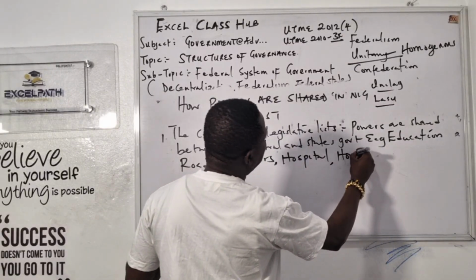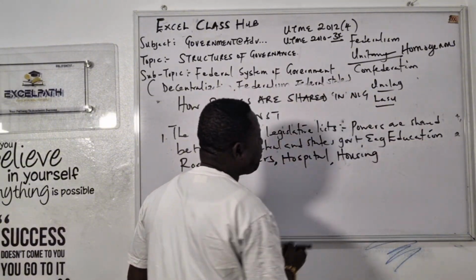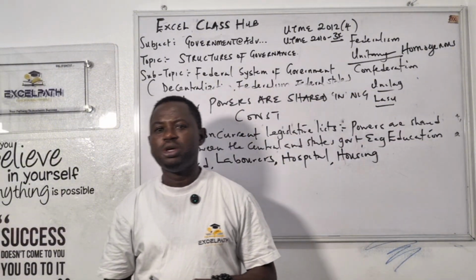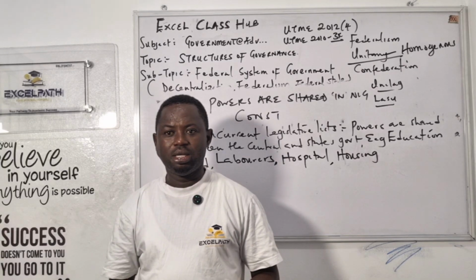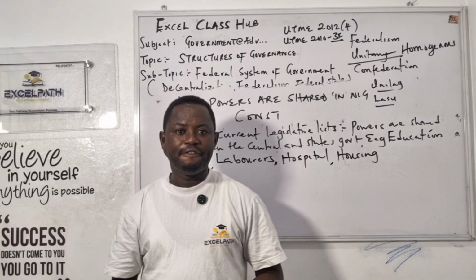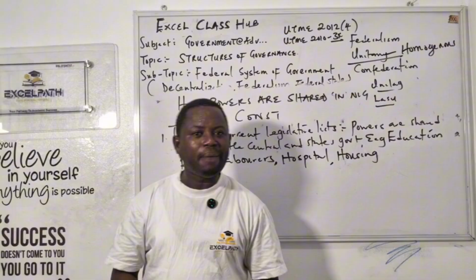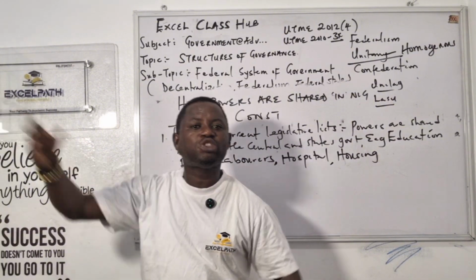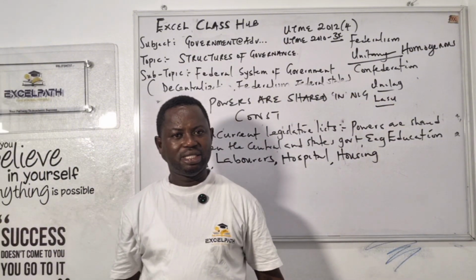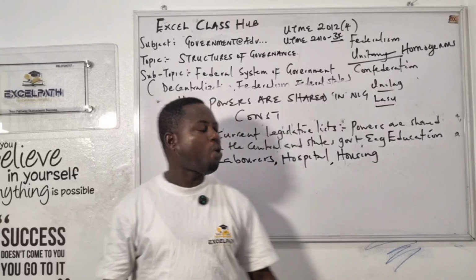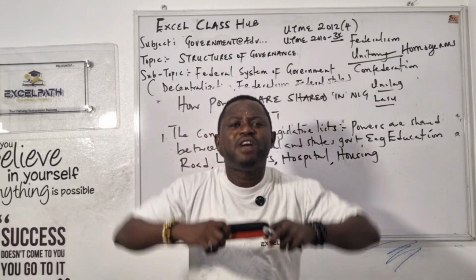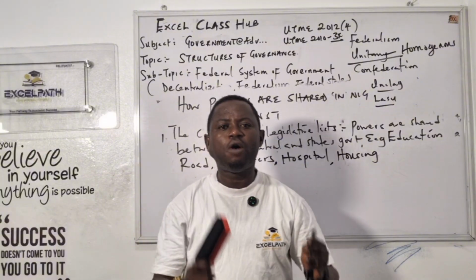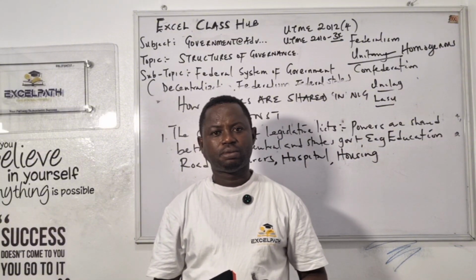Another one is housing. We have federal houses and state houses. Shagari Estate is federal. Gowon Estate is federal. Festac is federal. Then what about Jakande Estate? Jakande is owned by the state government. That's what they call federalism, the concurrent legislative list. Are you getting it? The two of them have the power to share.